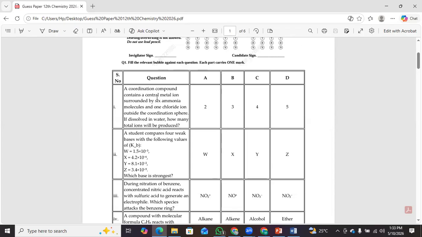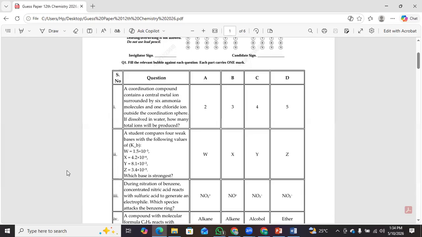Number one: a coordination compound contains a central metal ion surrounded by 6 ammonia molecules and 1 chloride ion outside the coordination sphere. If dissolved in water, how many total ions will be produced? 2, 3, 4, 5.